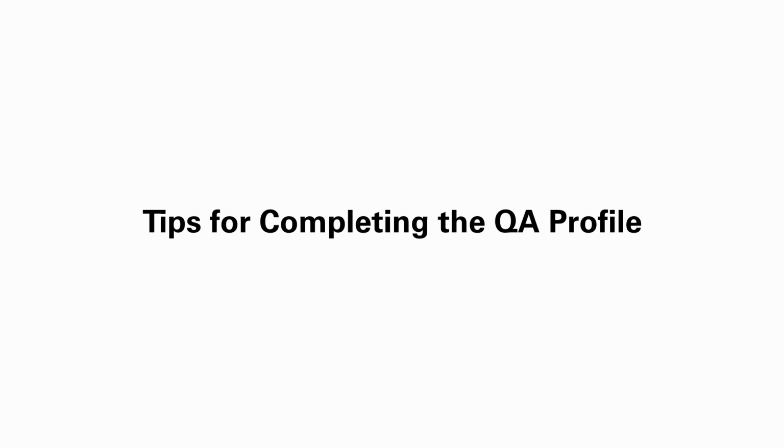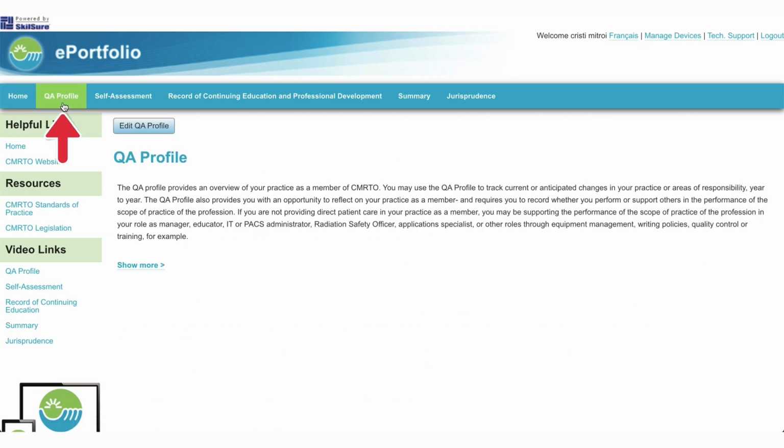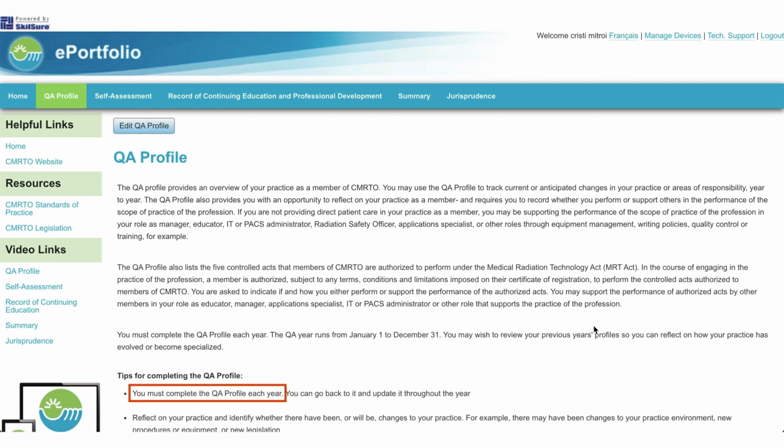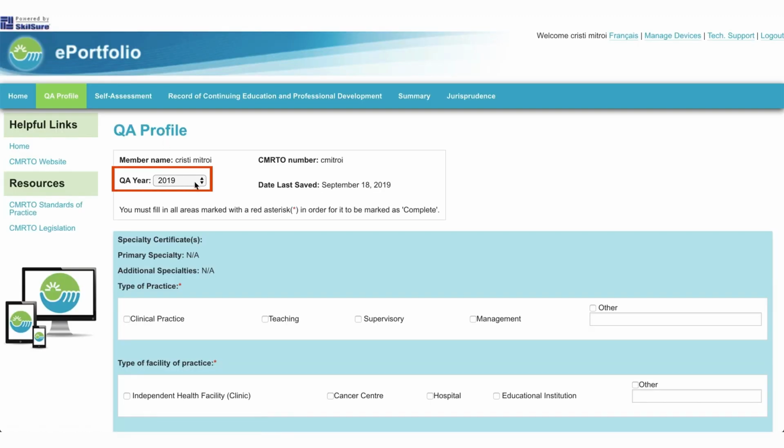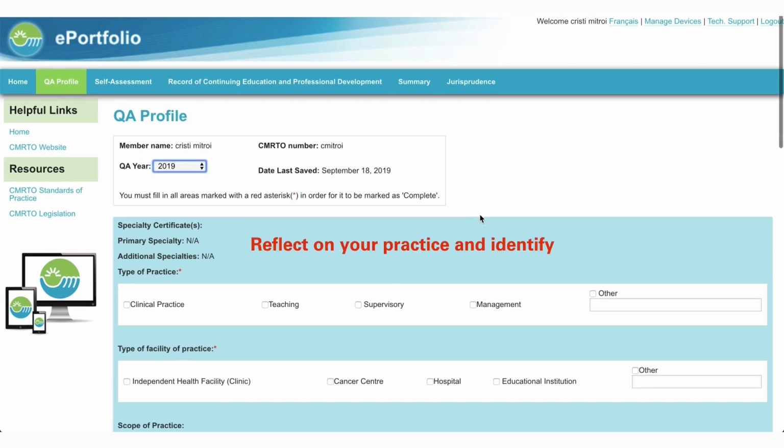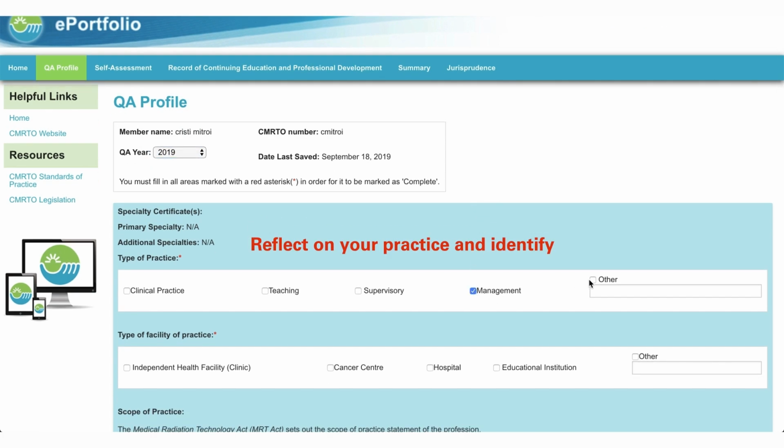Tips for completing the QA profile. You must complete the QA profile each year. Click Edit QA Profile. Select the year using the drop-down menu. Reflect on your practice and identify whether there have been, or will be, changes to your practice in the coming year. For example, there may have been changes to your practice environment, new procedures, equipment, or new legislation that affects you. There are no right or wrong answers.